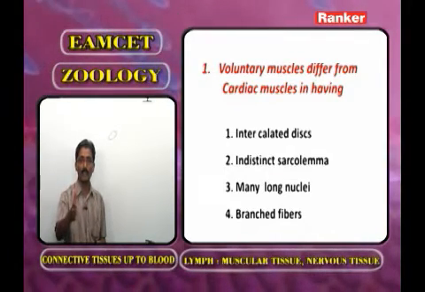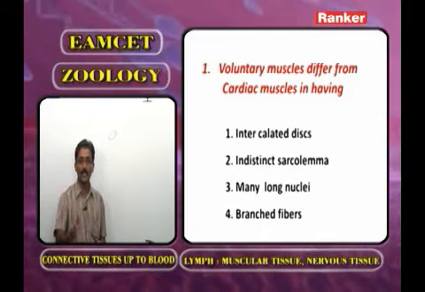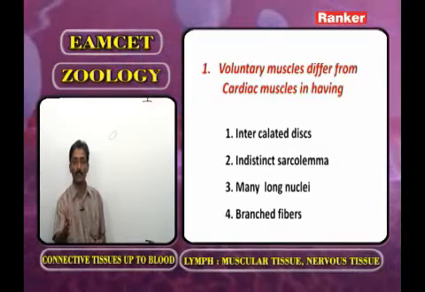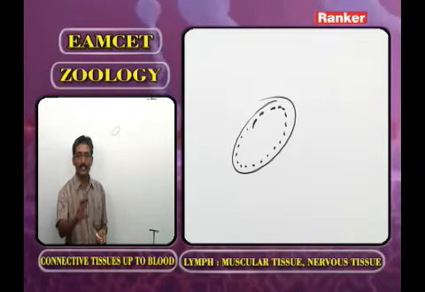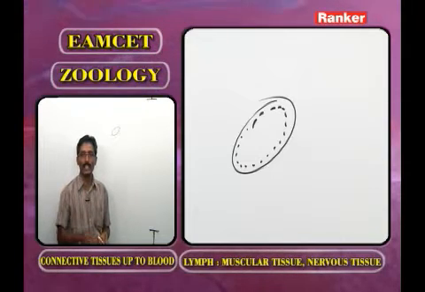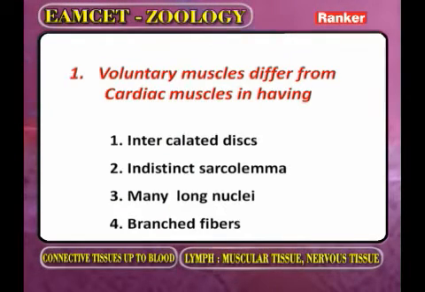Now you have to identify the correct answer for this question. Voluntary muscles differ from that of cardiac muscles in having. The answer is the third answer, that we call many long nuclei. Now we go for the next question.